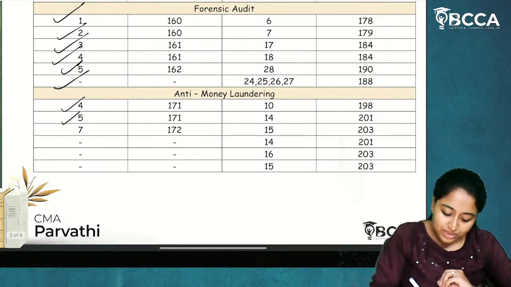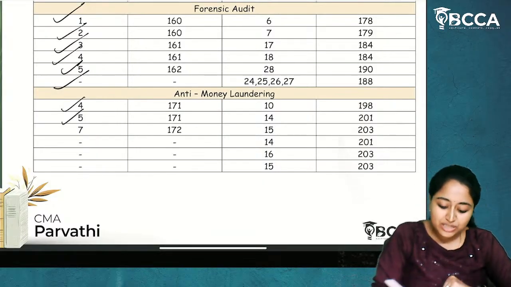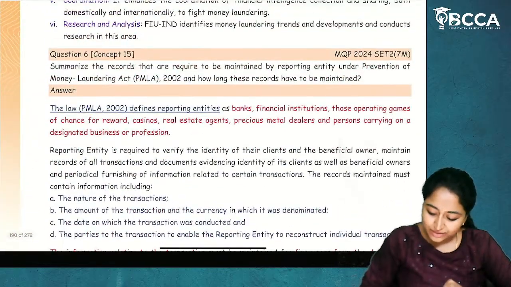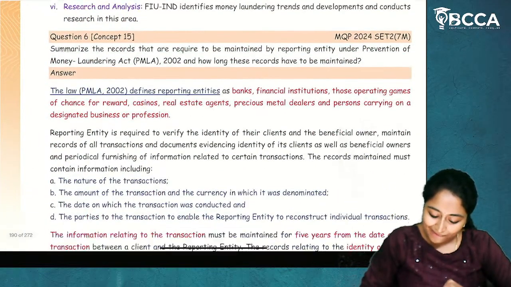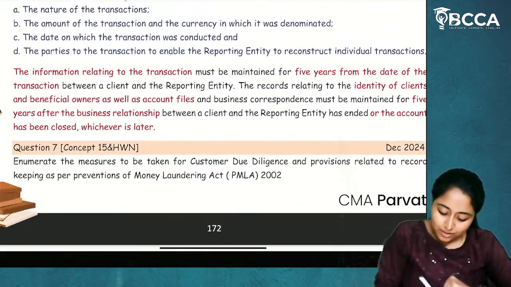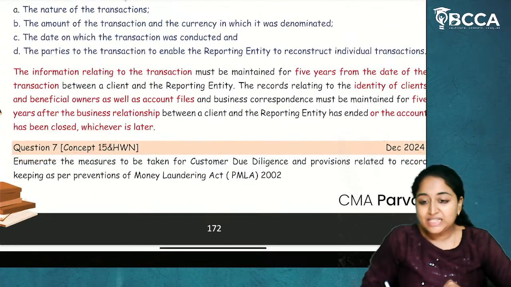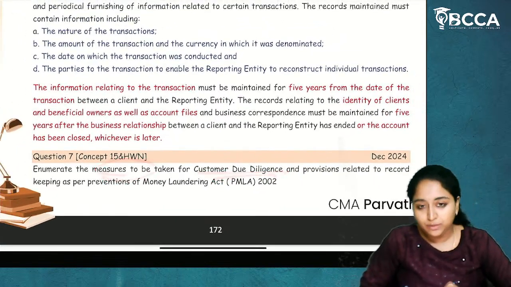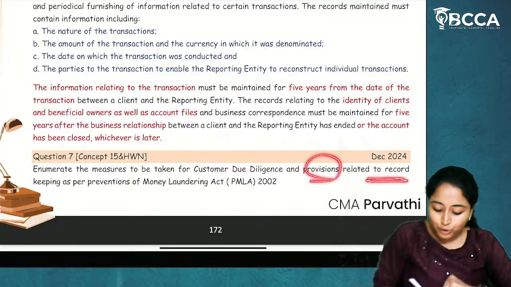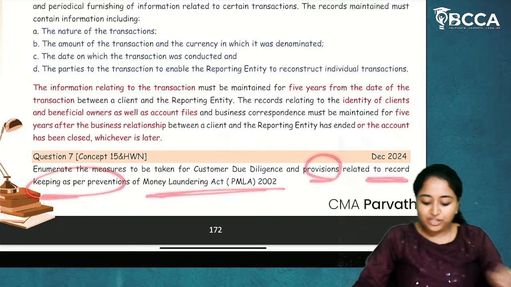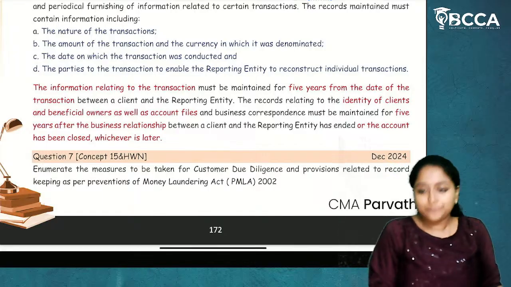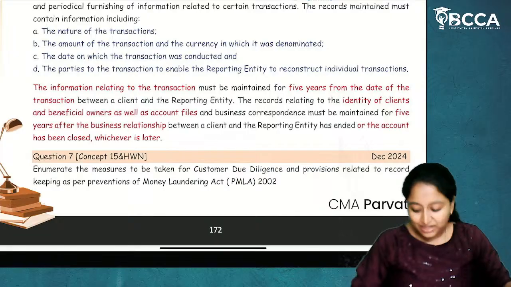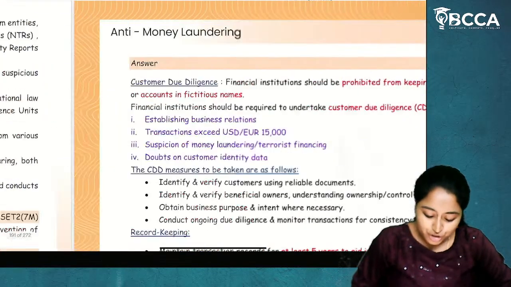Question number 5. Now, question number 7. What is question number 7? Question number 7. This has been tested in the December 2024 attempt. Enumerate the measures to be taken for customer due diligence and provisions related to record keeping as per the Prevention of Money Laundering Act. So according to PMLA, how customer due diligence should be done and how retention of records should be done.